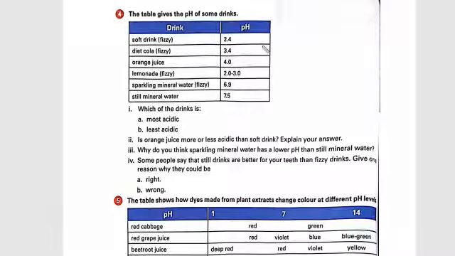So basically the first question is: the table gives the pH of some soft drinks. Most of these are fizzy drinks: diet cola, orange juice, lemonade, sparkling mineral water and still mineral water. Sparkling mineral water has some kind of sodas. So which drink is most acidic and which drink is least acidic?